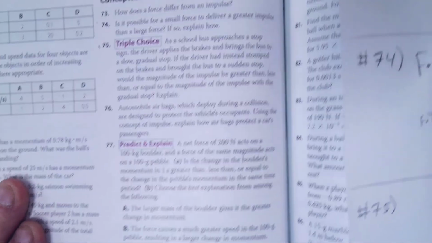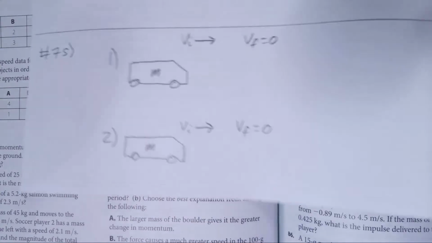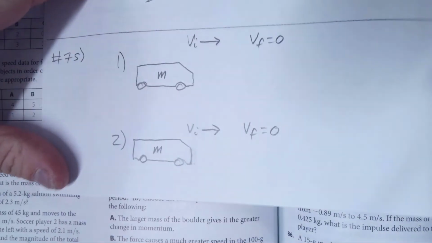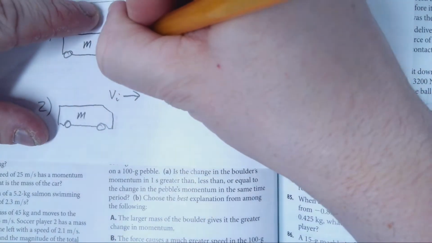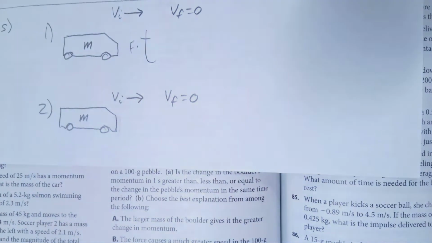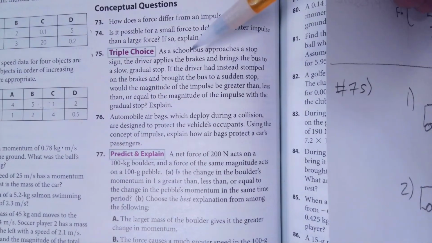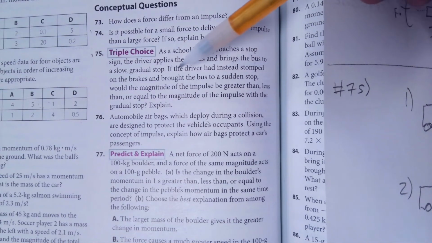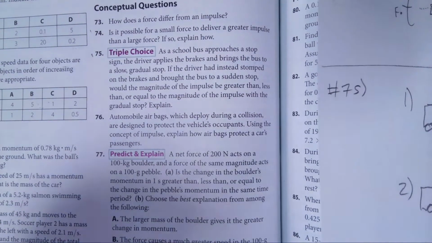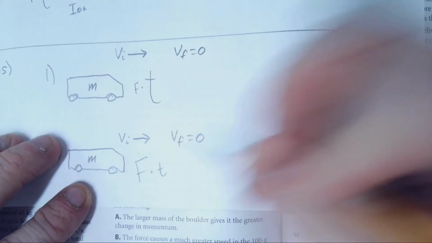And so once again, we'll just read this to compare. It says, as a school bus approaches a stop sign, the driver applies the brakes and brings the bus to a slow, gradual stop. So what would that look like? You would have a small force here, but the time would take a long time. There's the slow, gradual. And then they said instead, if the driver had instead stomped on the brakes and brought the bus to a sudden stop, let's look at this. That would mean that would be a large force over a short time. Okay?